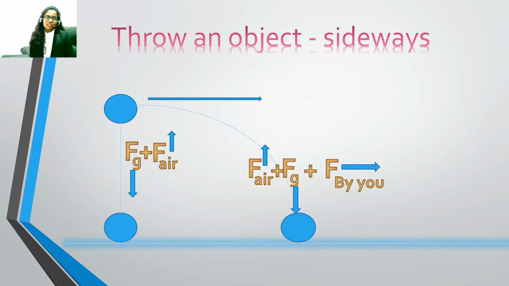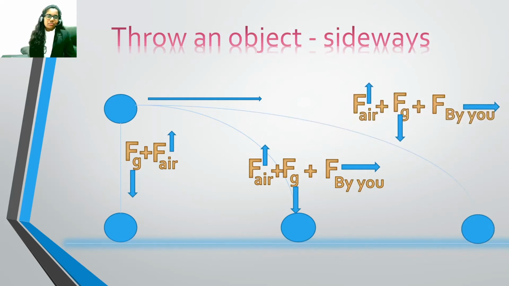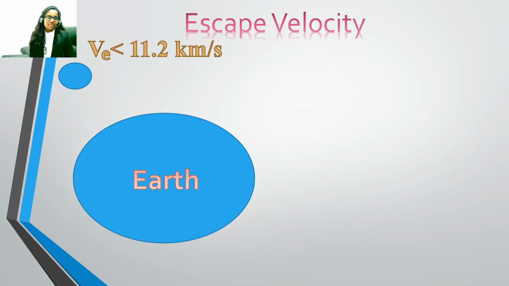This time, let's throw an object sideways. Here there are a number of forces applied on the object. One is the Earth's strength of gravity, two is the force applied by the air, and three is the force applied by you. As the Earth's strength of gravity is stronger, we can see it travels a distance and falls down in an arc shape instead of moving straight down. This is due to the force applied by you and the gravitational force. If we throw an object very hard, it falls in an elliptical shape. If it is thrown hard enough, its path may take a trip around the Earth.